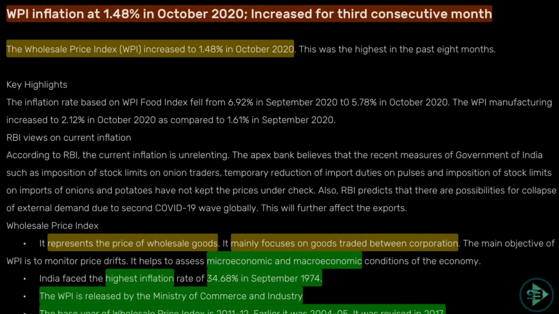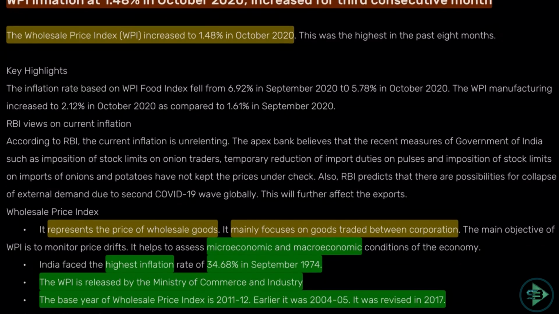So know about this card and which country is issuing this card. So the next set of news we take is from economics, that is WPI, wholesale price index. The WPI inflation at 1.48% in October 2020 increased for the third consecutive month. So what is WPI? That's wholesale price index. What does it represent? It represents the price of wholesale goods, mainly focusing on trade between corporations.